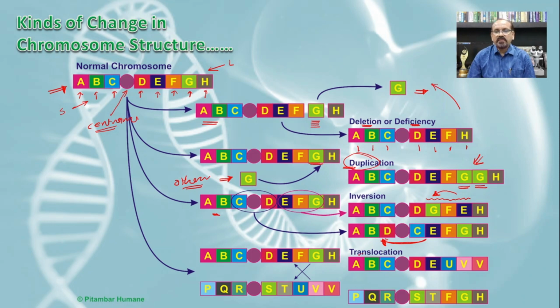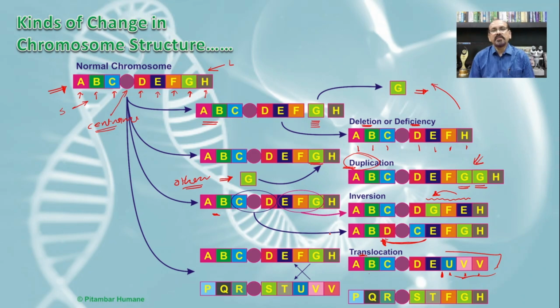And the fourth one is translocation. Translocation is the process in which a part of a chromosome is transferred to another non-homologous chromosome. If you see this sequence A, B, C, D, E, then the rest of the genes are U, V and W. It indicates that these three genes attached to this chromosome are from a non-homologous chromosome. Such a transfer of a chromosome part from one chromosome to another non-homologous chromosome is known as translocation.